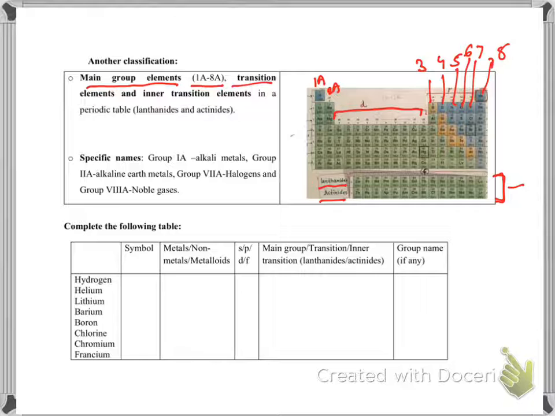Some of the groups have particular specific names. For example, group 1A, the first column, is also known as alkali metals. Second A group is known as alkaline earth metals. Seventh A group, fluorine, chlorine, bromine, iodine, are known as halogens. And the last group is known as noble gases, inert gases, or rare gases.